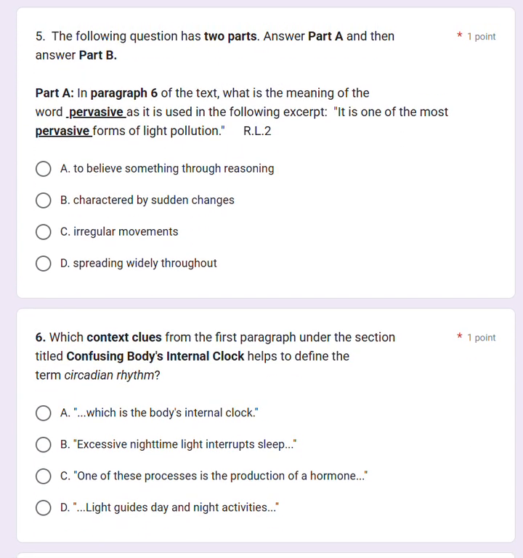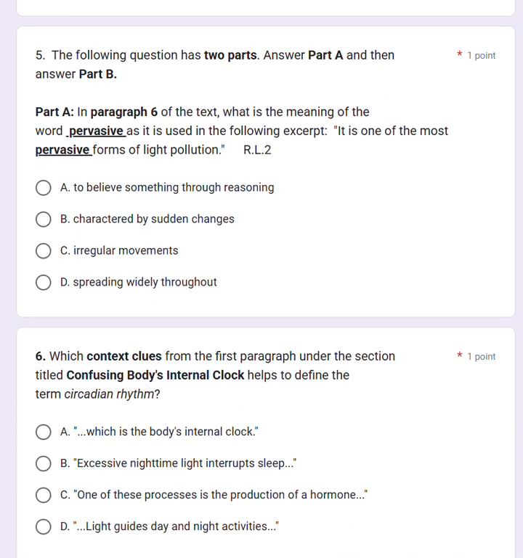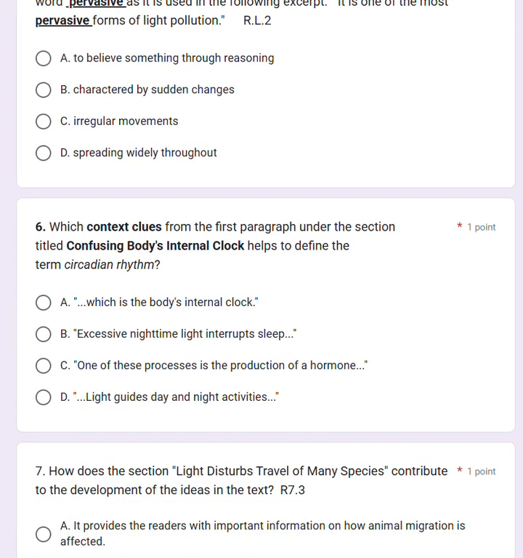Number 5, the following question has 2 parts. Answer part A, and then, actually it does not have 2 parts, it's just one. In paragraph 6 of the text, what is the meaning of the word pervasive as it is used in the following excerpt? It is one of the most pervasive forms of light pollution. Is it to believe something through reasoning, to characterize by sudden changes and irregular movements, or spread widely throughout? I would go back to this paragraph, reread the paragraph. Where do you see pervasive?